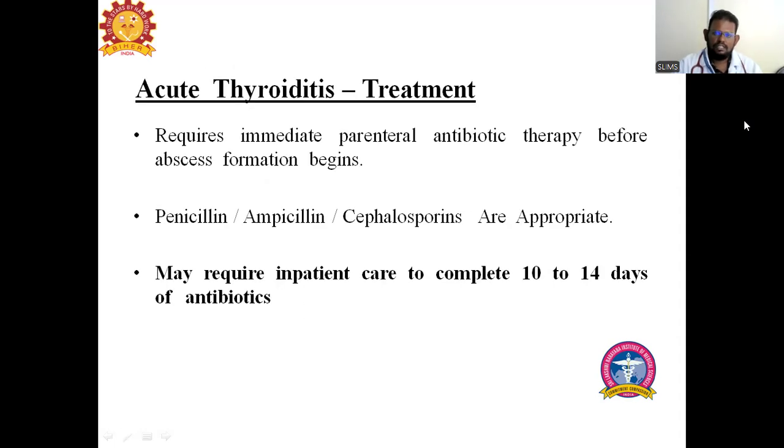This is a disease of concern and it requires immediate parenteral antibiotic therapy. Usually we go for third generation cephalosporins, and patients are very responsive to them. You can also use higher cephalosporins like ceftriaxone, cefotaxime, and cefepime, which is fourth generation. So any third generation or above cephalosporin can be used for treatment. You can use penicillin or ampicillin also, which are beneficial in these patients.